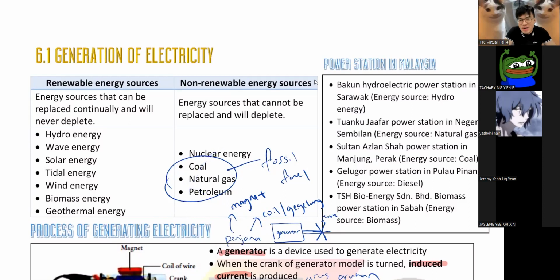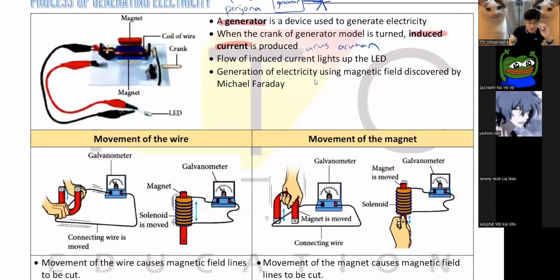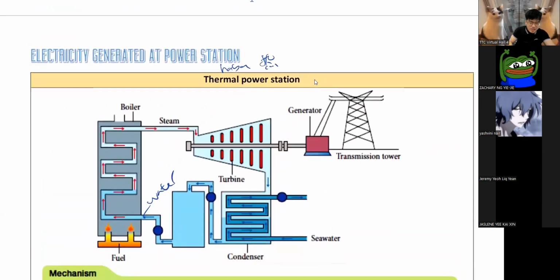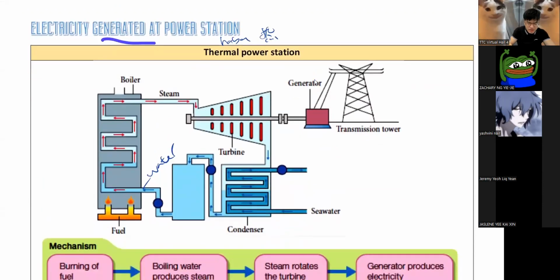So have we figured a way out? No, unfortunately, no. We are still very reliant on fossil fuel because they're cheap and they're very convenient. Anyway, so let's look at all these generators. How do they work?